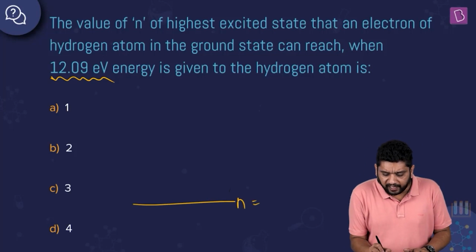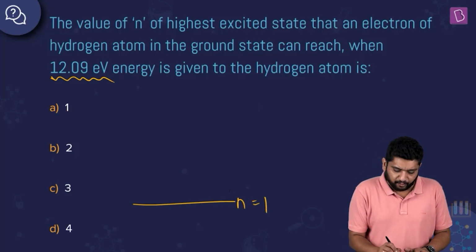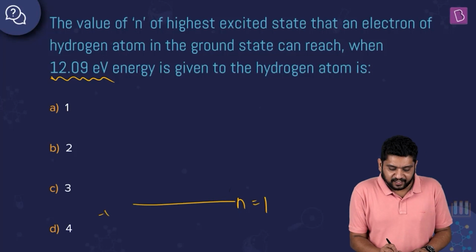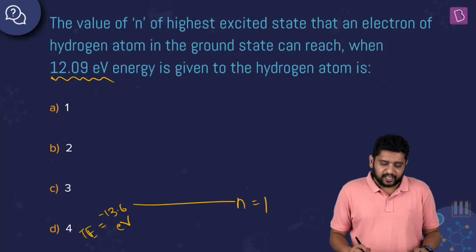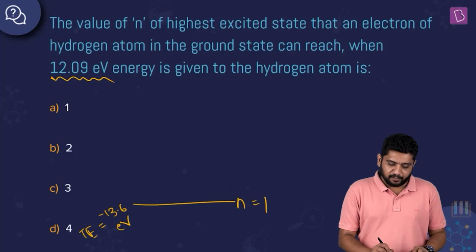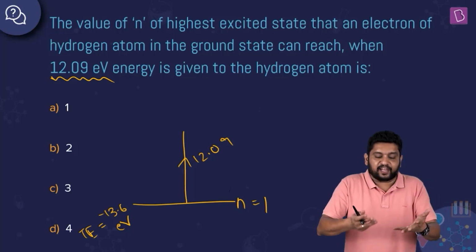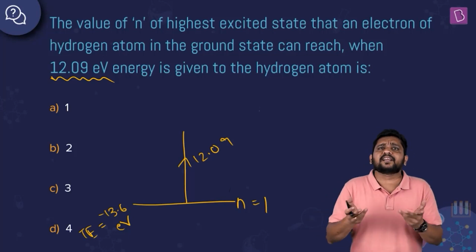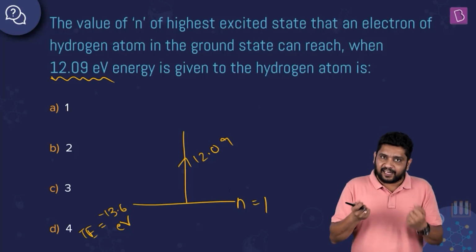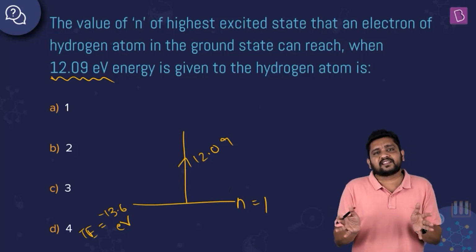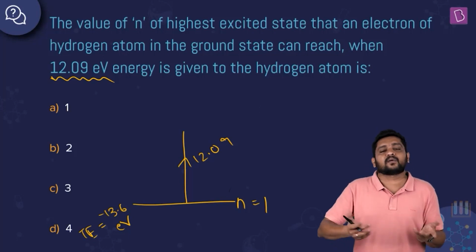So what do we know about the electron in ground state? We know that for n is equal to 1, minus 13.6 electron volt is the total energy of an electron in the ground state of hydrogen atom. If I am giving 12.09, and if the final energy of the electron is not something that I can relate with, then I'll say that this electron is not going to absorb 12.09.